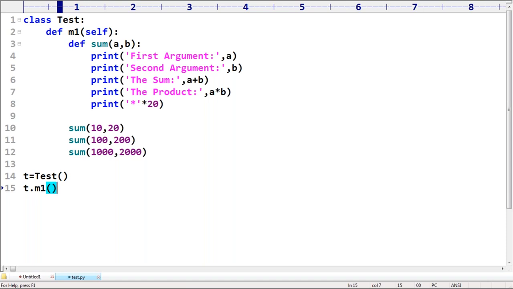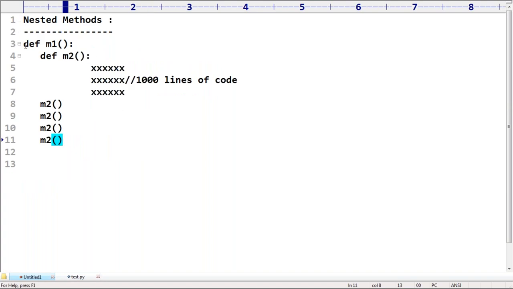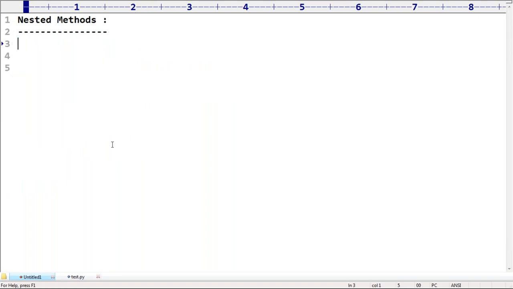Now, this is about the nested methods concept. Not required to keep much explanation about this terminology, right? Can I go to the next level? Here, 1 minute, because it is not there inside.